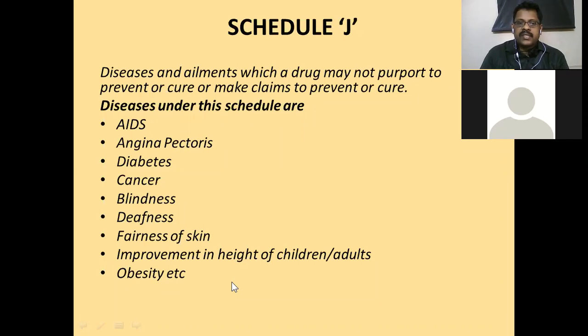So diseases under this schedule are AIDS, angina pectoris, diabetes, cancer, blindness, deafness, fairness of skin, improvement in height of children and adults, obesity. These are diseases and ailments that are not permanently cured. Nobody should claim that there is a cure for this. So no one should make any medicines and supply them to the patients. That is all listed under Schedule J.